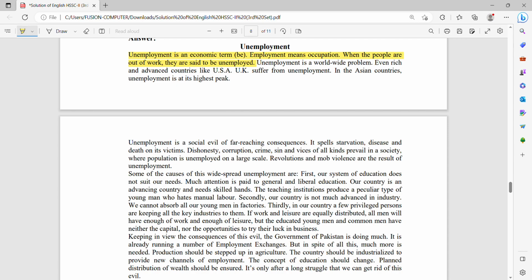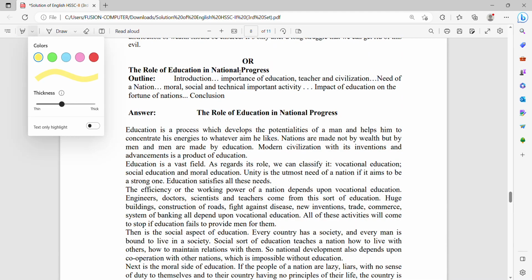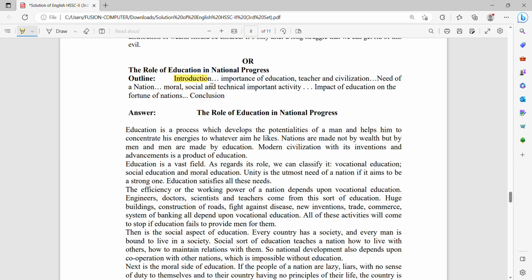The next topic of the essay is the role of education in national progress. It is also given with outlines: introduction, importance of education, teacher, civilization, need of nation, moral, social, and technical importance, impact of education on the fortune of a nation, and then conclusion. In the same way as we have done in the first essay, we have to introduce our concept, what we are writing about, in the first paragraph.